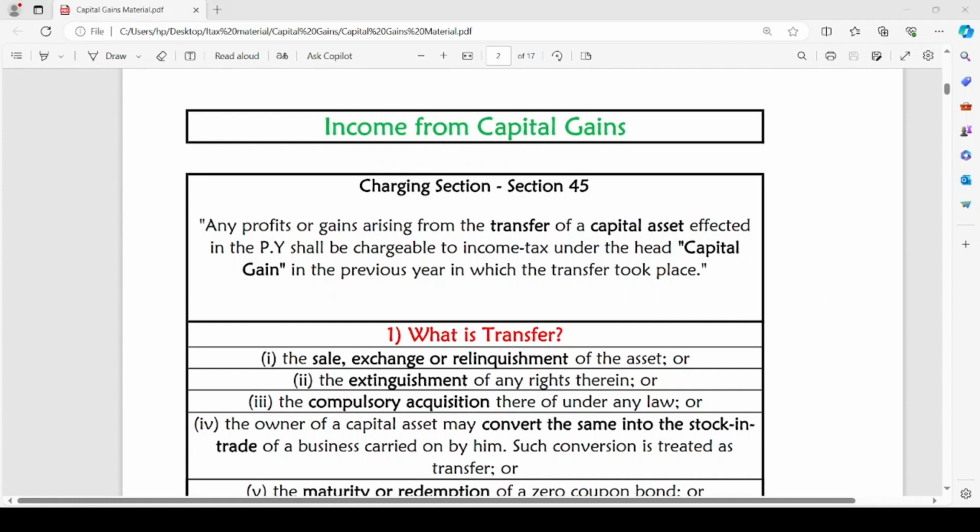That means in the previous year in which any profit or gain arises, in the same previous year, the capital gains shall be subjected to tax. So, the important terminologies to be noted in this statement are transfer and capital asset. Let us discuss what is transfer.